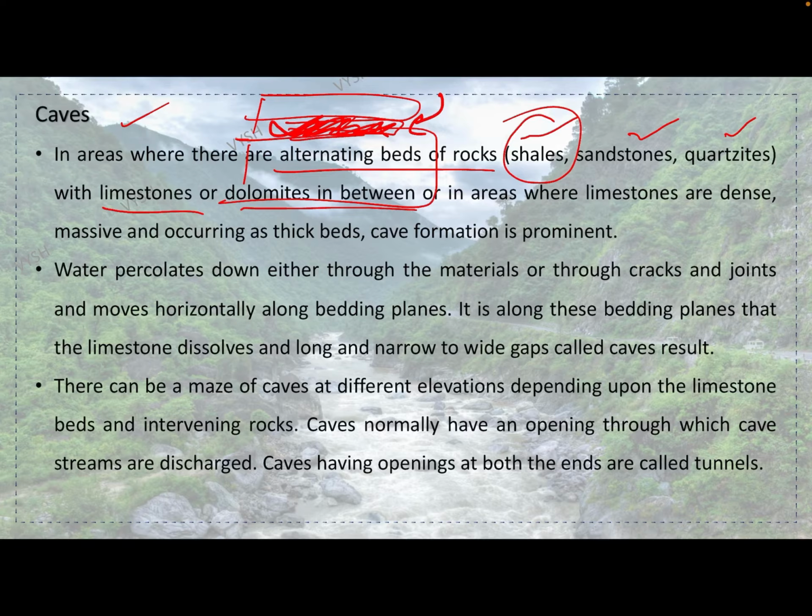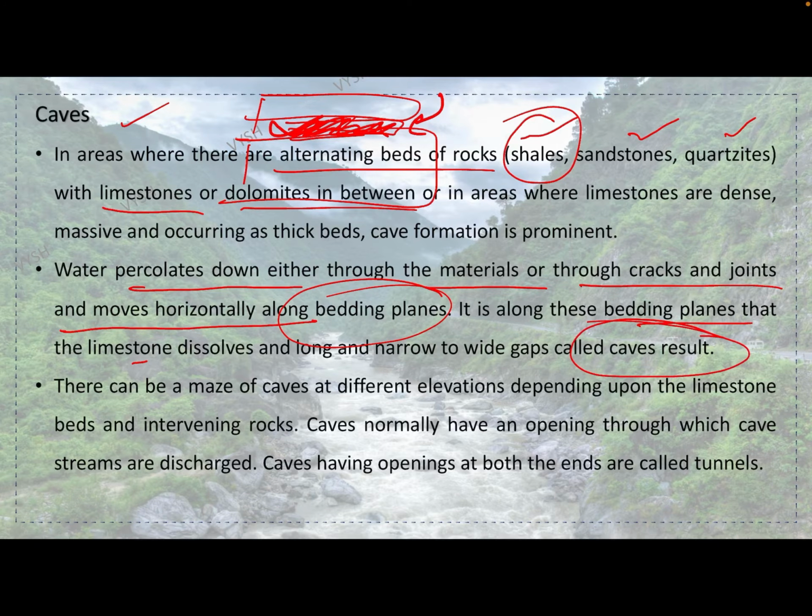Water percolates down either through the materials or through cracks and joints and moves horizontally along bedding planes. It is along these bedding planes that the limestone dissolves and long and narrow to wide gaps called caves result. There can be a maze of caves at different elevations depending upon the limestone beds and intervening rocks.